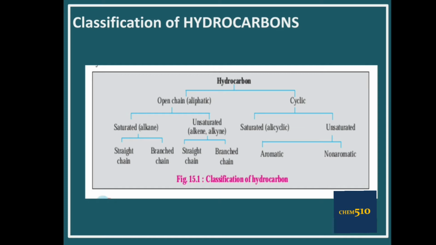Saturated cyclic hydrocarbons are called alicyclic hydrocarbons, and unsaturated cyclic hydrocarbons are divided into aromatic and non-aromatic hydrocarbons. So this tree diagram is all about the classification of hydrocarbons.